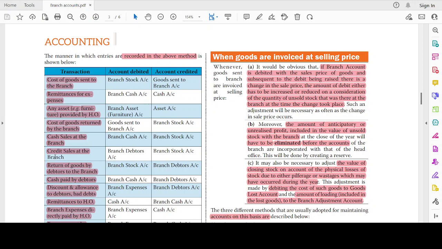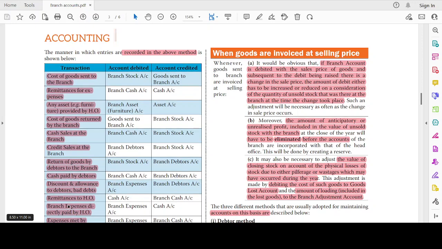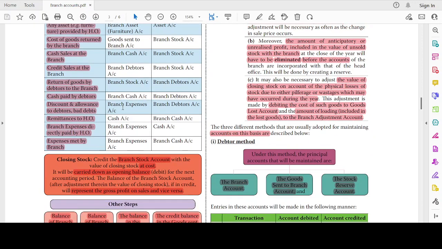Then credit sales: branch debtors account to branch stock account. Return of goods by debtors: branch stock account to branch debtors account. Cash paid by debtors, branch cash increases: branch cash account debit to branch debtors account. Discount allowance: branch expenses account debit to branch debtors account. Remittances to HO: HO cash account debit to branch account, because we are remitting, so head office cash increases, right?